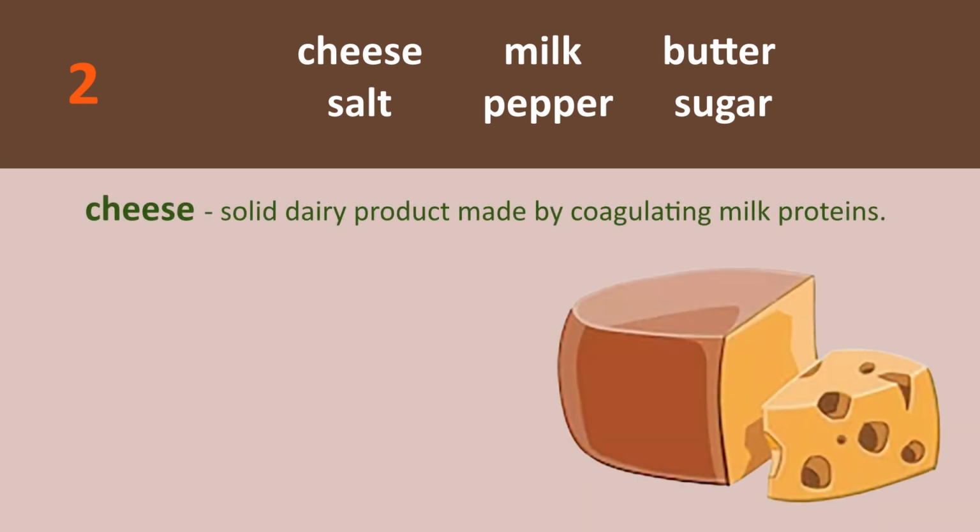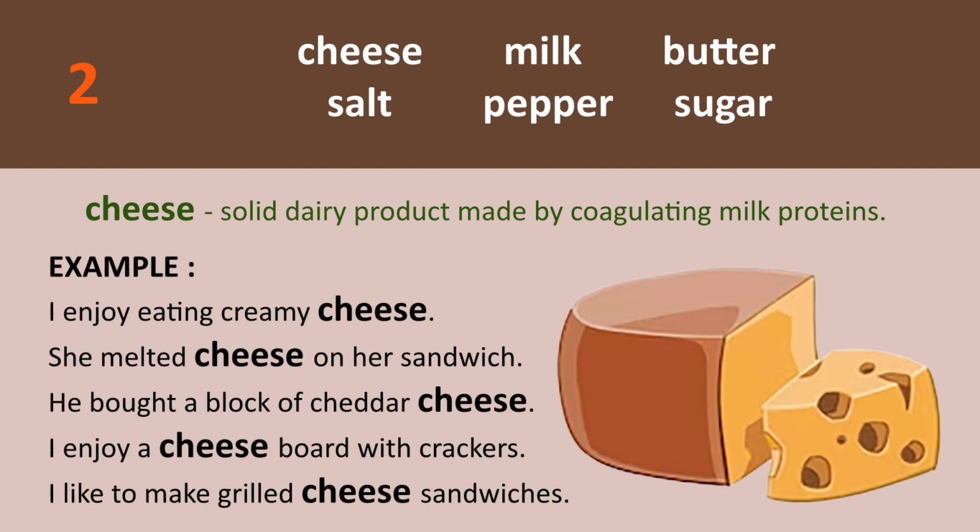Cheese. Solid dairy product made by coagulating milk proteins. Example: I enjoy eating creamy cheese. She melted cheese on her sandwich.